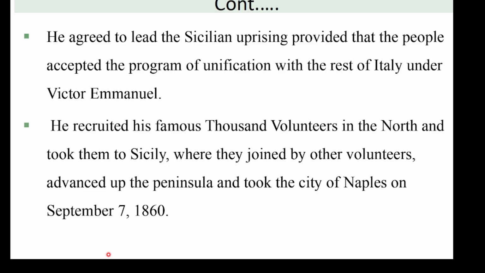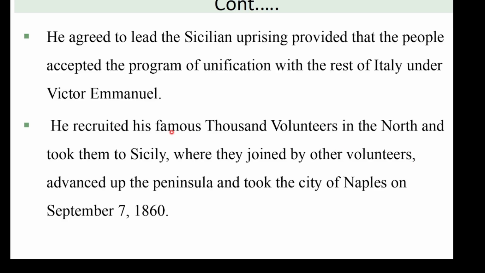Garibaldi agreed to lead the Sicilian uprising, another important person in this case, provided that the people accepted the program of unification with the rest of Italy under Victor Emmanuel. He recruited a famous 1,000 volunteers in the north and took them to Sicily, where they were joined by other volunteers.